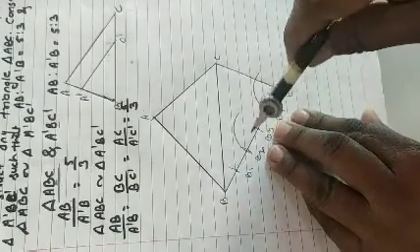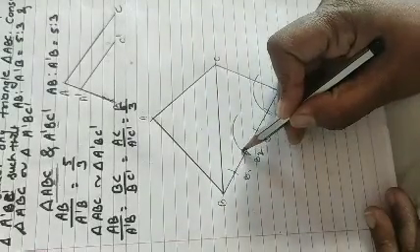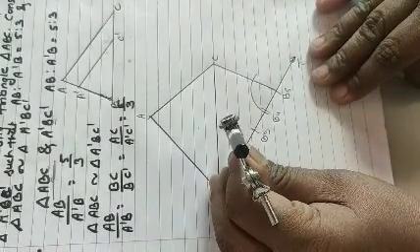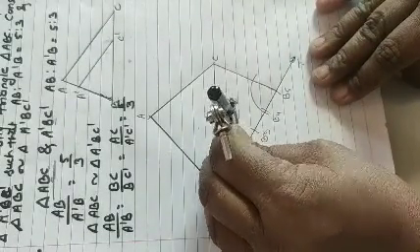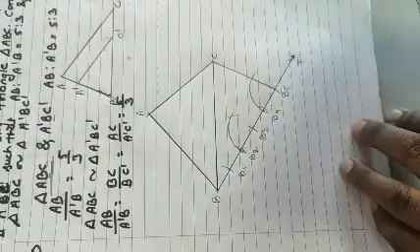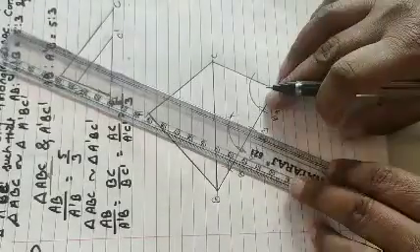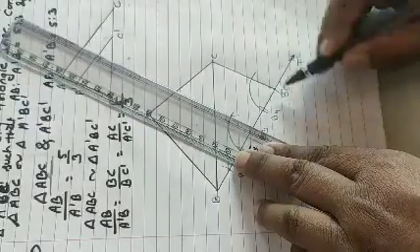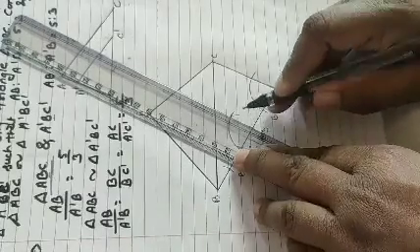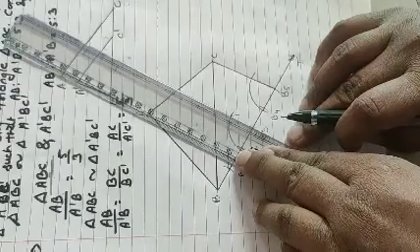Now taking the same distance, where the arc intersects the line, from that point you have to draw an arc which intersects the first arc. Now I got one point here. From that point and B3 I will draw the line which is parallel to C and B5, passing through point B3.